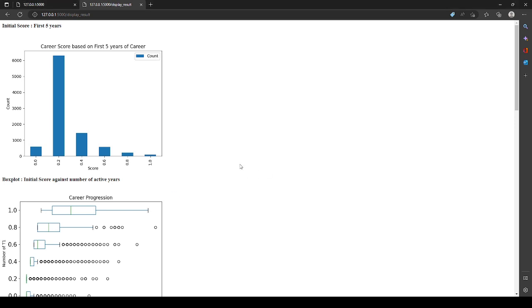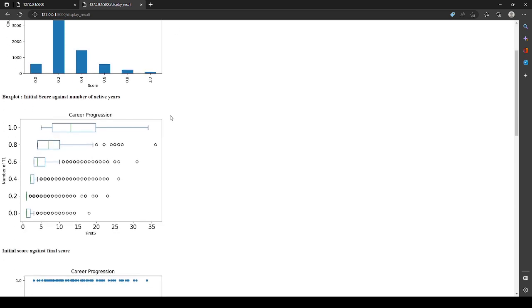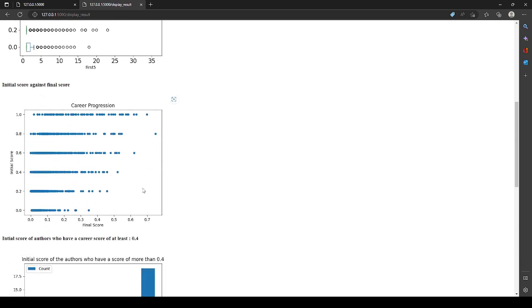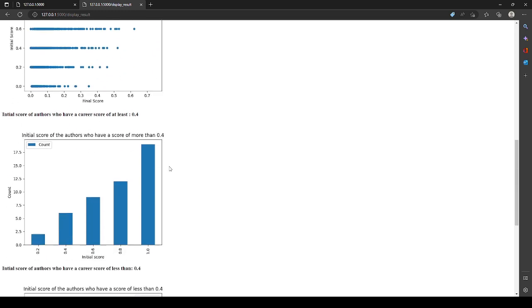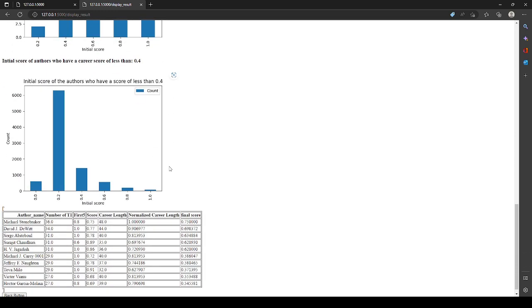We can see that the majority of scientists started with a low initial score of less than 0.4. Authors who started with a low initial score have a much lower career score compared to authors who started with a high initial score. Through this, we can see that there is a positive correlation between initial score and career score.